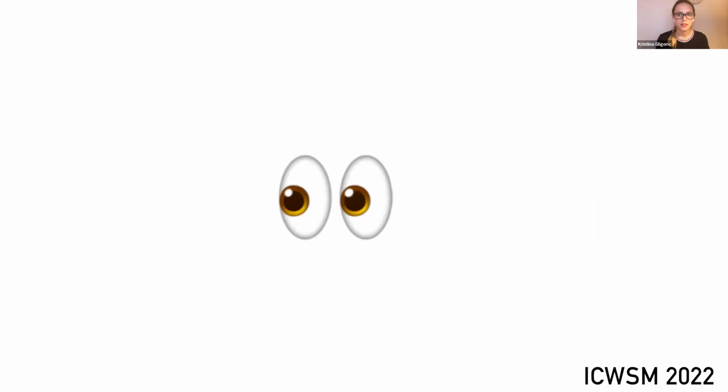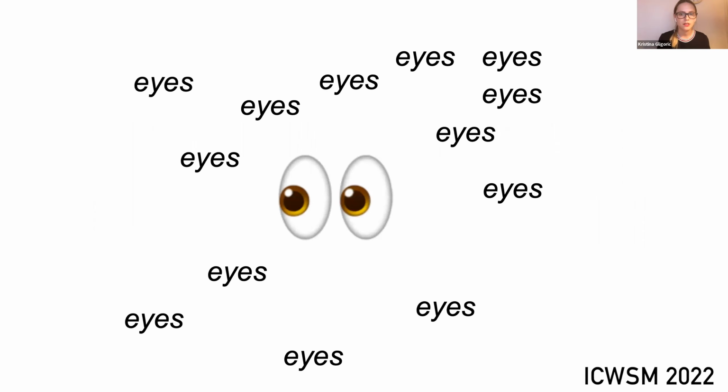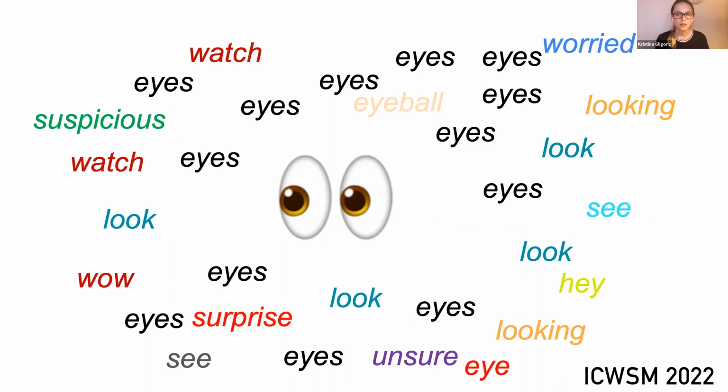Let me describe our dataset and the study setup by considering one specific emoji as an example. Out of the 30 annotators, 13 described this specific emoji with the word eyes. 4 described it with the word look, whereas the remaining 23 annotations are somewhat diverse, including words such as looking, watch, but also worried, suspicious, unsure, and surprise. Now, the concepts of looking and eyes are semantically close, however, suspicion and eyes less so.